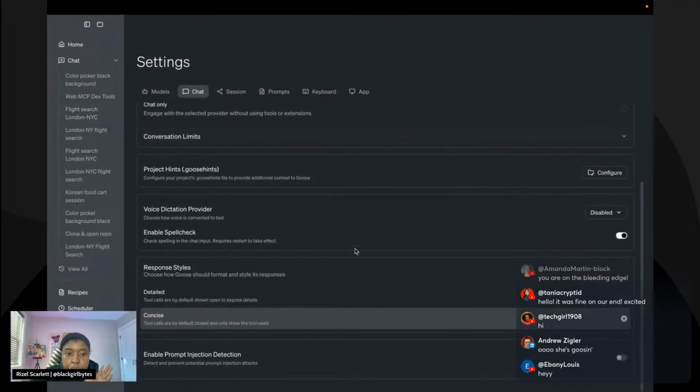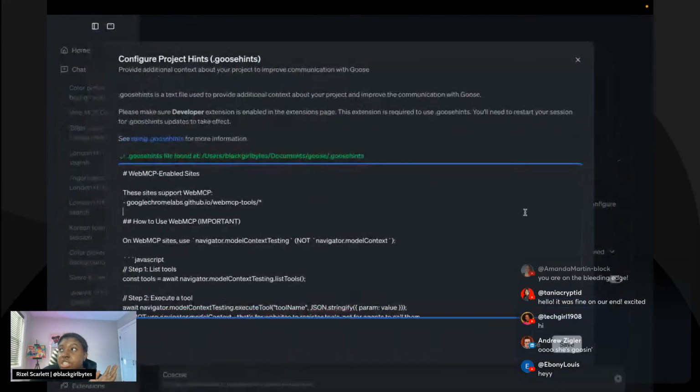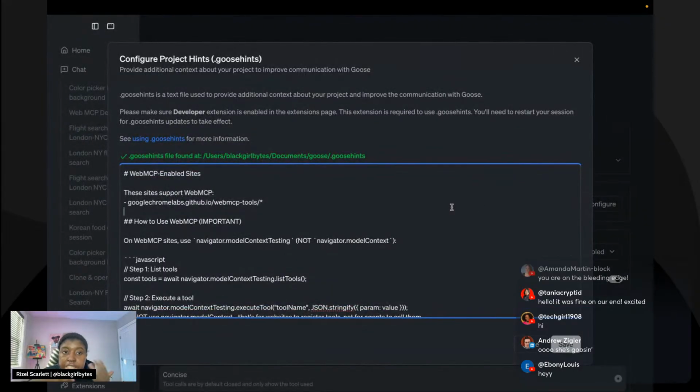It was so annoying. So I created a Goose hints file. You could also create an agents.md file, whatever you want to use. This is the equivalent of agents.md. This is going to give Goose some context about what I'm trying to do. So I was like, listen, we have some WebMCP enabled sites.